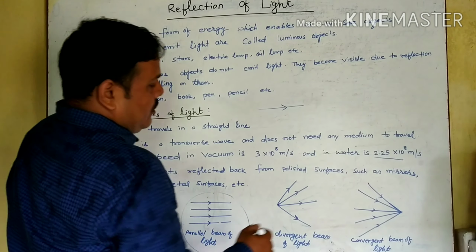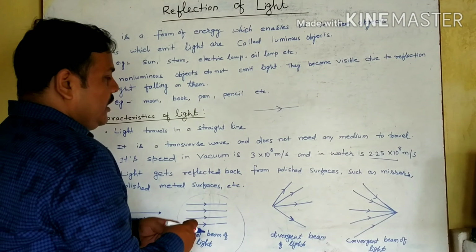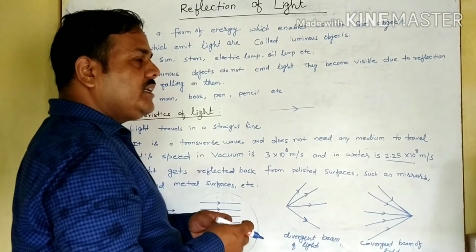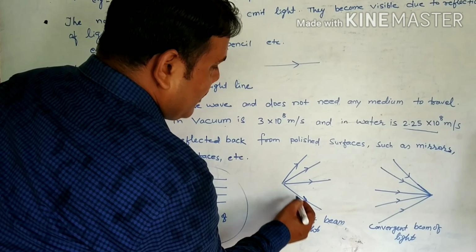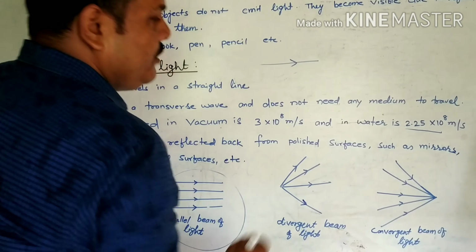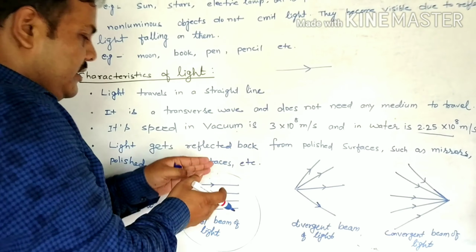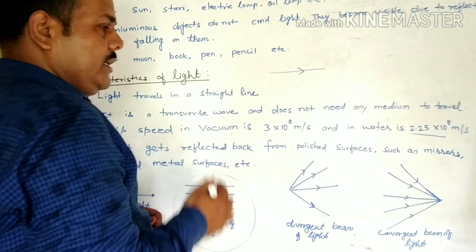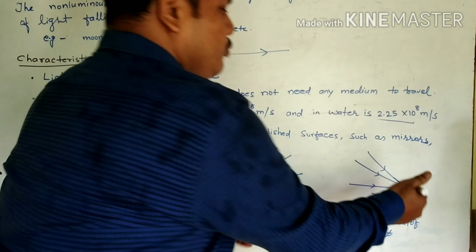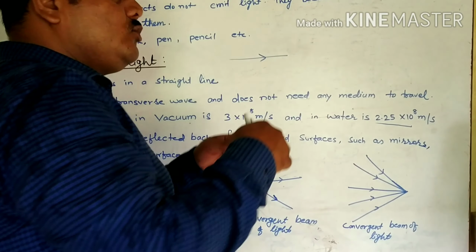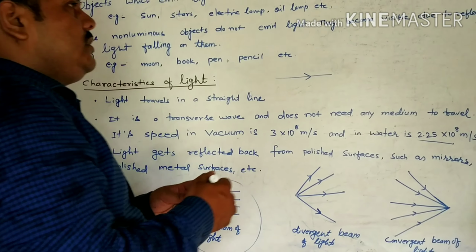Now if the light rays just emerge from a certain point, then in that case we say the light rays are divergent, a divergent beam of light. Already I told you a beam of light is a collection of light rays. And convergent means the light rays converge at a point, just coming to a point. They are known as a convergent beam of light. Okay children.